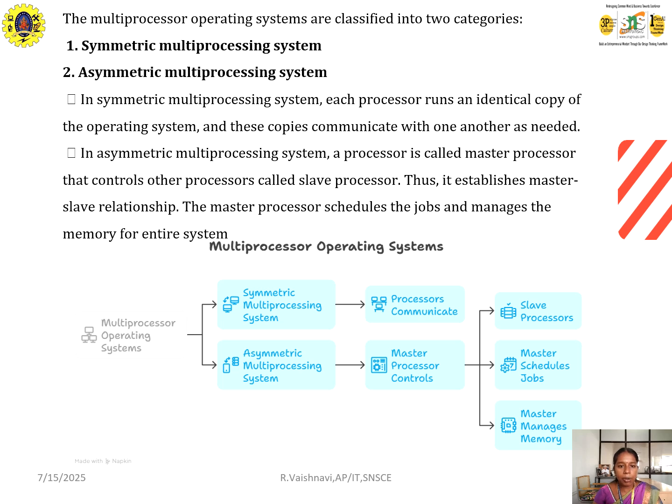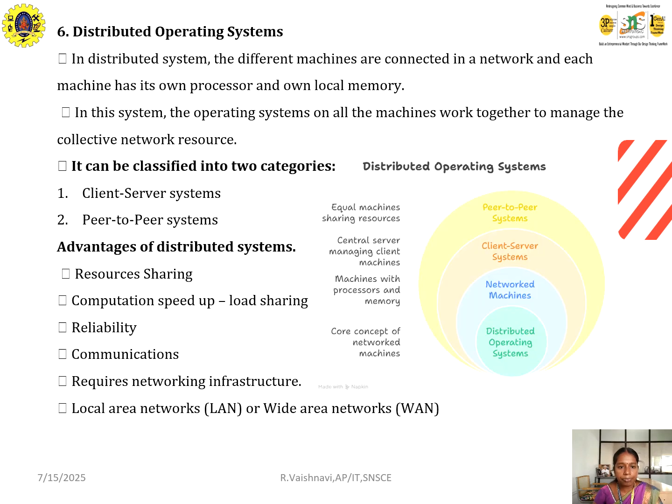In a multiprocessor operating system, we have two categories. First one is symmetric multiprocessing and the other is asymmetric multiprocessing. In symmetric multiprocessing, the processors communicate with each other. In asymmetric, the master processor controls. Here it comes under the slave processor, and the master schedules jobs. These come under the asymmetric multiprocessing systems.